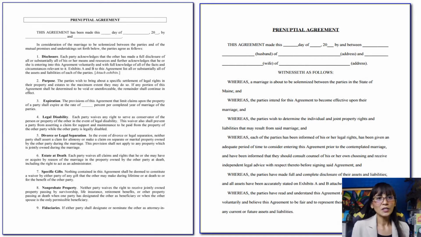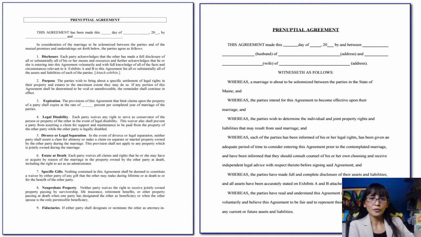So it just states that this agreement has been made on this blank day of blank year by blank and blank. So these are the would-be spouses or the partners, in consideration of the marriage to be solemnized between the parties and of the mutual promises and undertakings set forth below. The parties agree as follows.